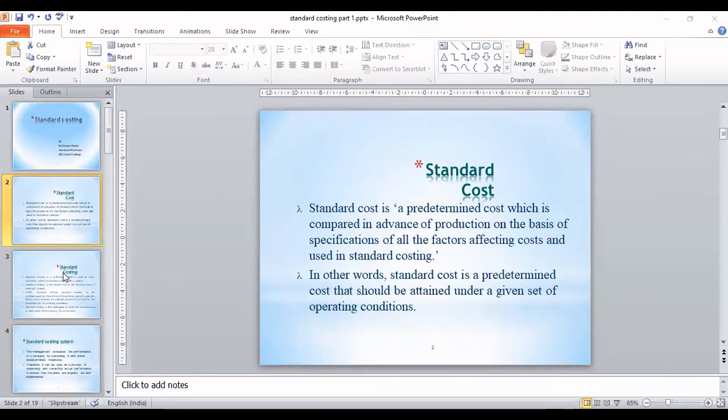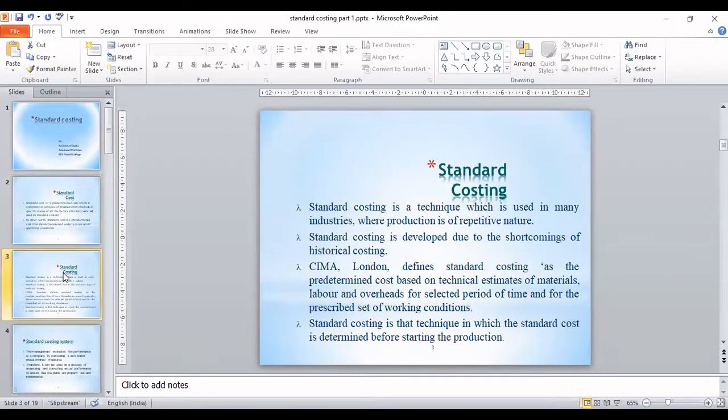Now the question comes, what is standard costing? It is a technique which is used in many industries where production is of repetitive nature, similar production. If I have a production unit where every unit is different, then in that case standard costing will not be applicable. We can apply standard costing to those products which are repetitive in nature, where we make production in quantities.